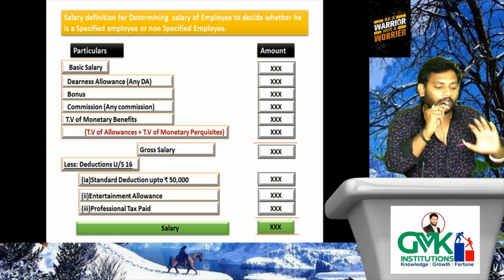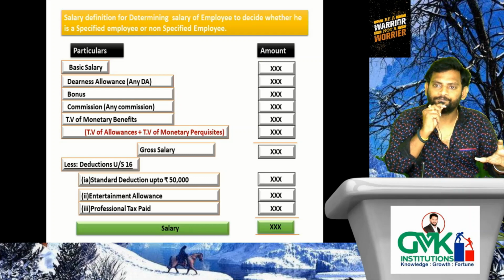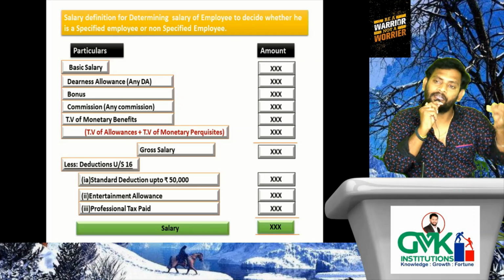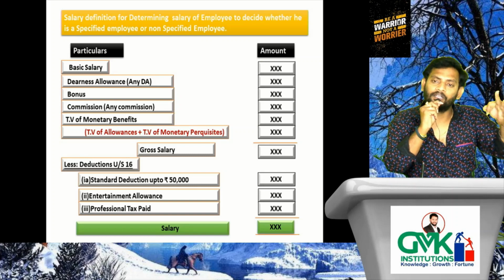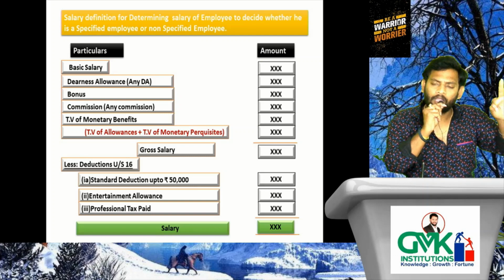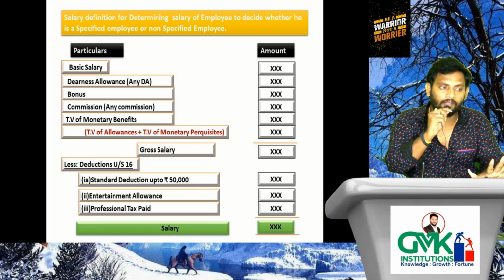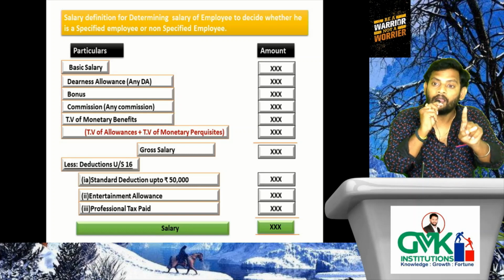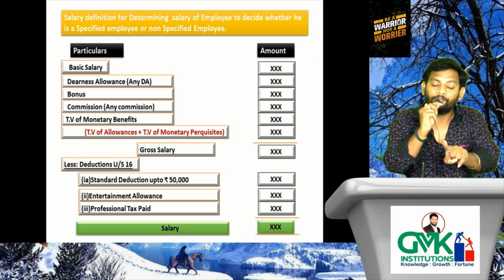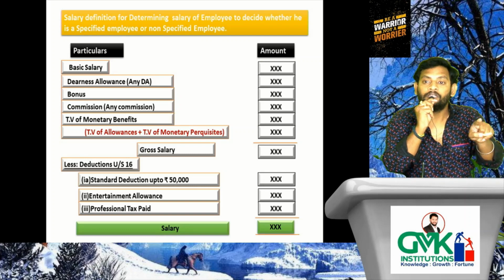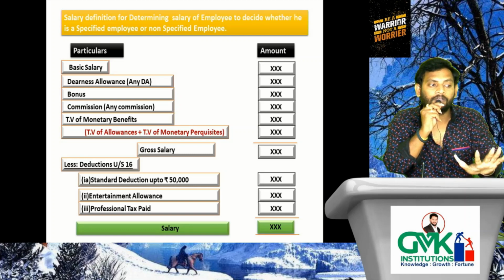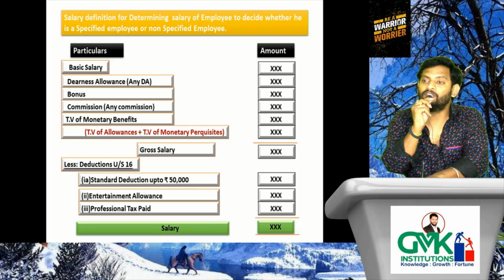Second important point: out of these 7 items, basic salary considered, DA considered, bonus considered, commission considered, whether fluctuating or fixed, both are considered, and TV of HRA, TV of allowances covered under TV of allowances. But under perquisites or benefits, what did we consider here? TV of monetary perquisites only. That means what is missing?